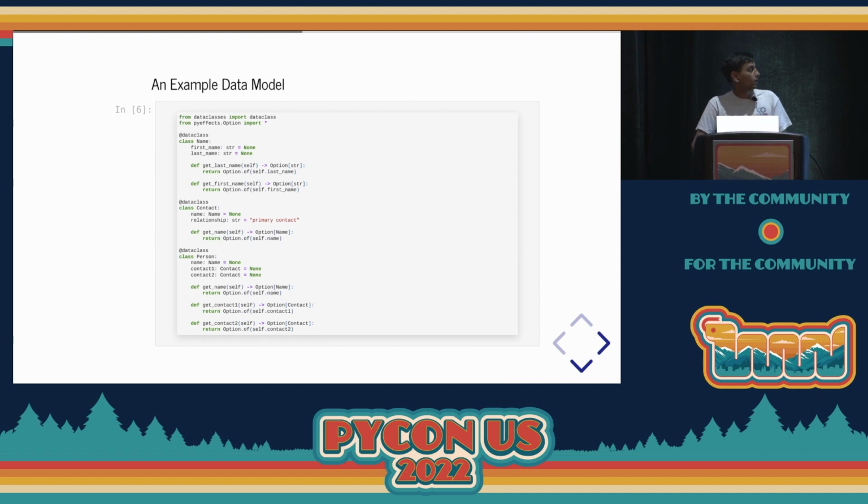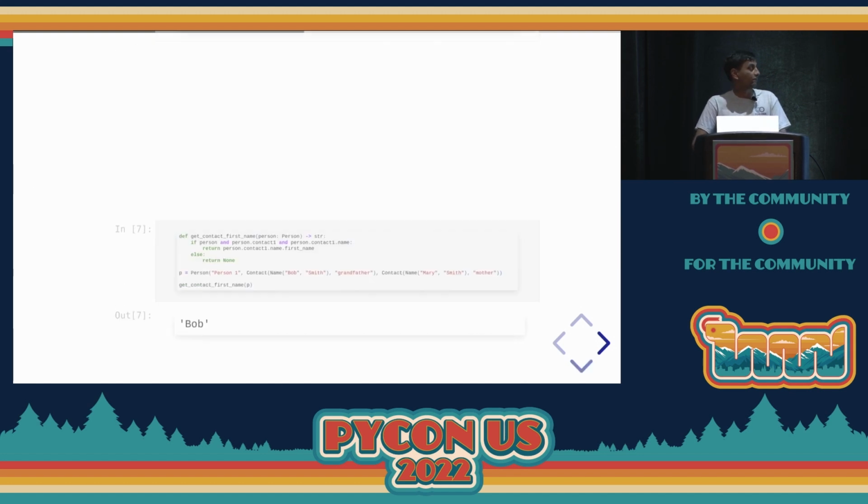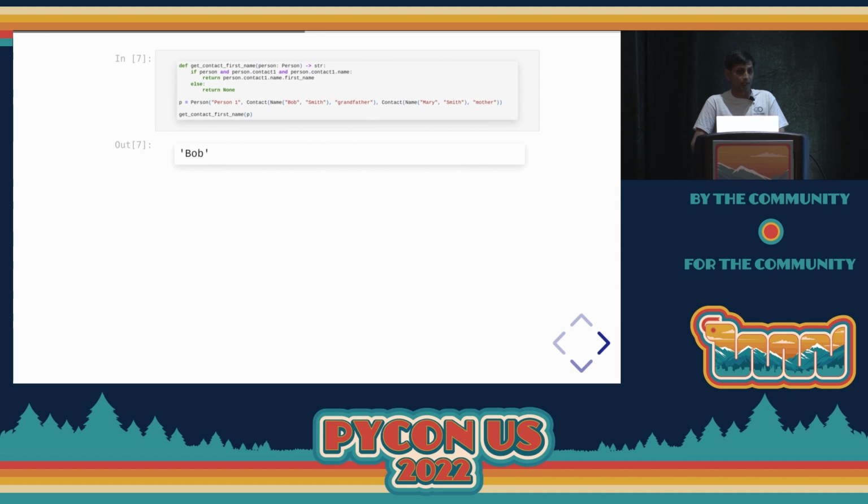So I use data classes, and let's not worry about the get functions, the get last name, the get first name. Those are just wrappers, and we're going to use those so that we can see how the option class sort of works. But first, we're just going to use the attributes directly. So our example is we're going to be given a person, and we want to try to find the first name of contact number 1 for that person.